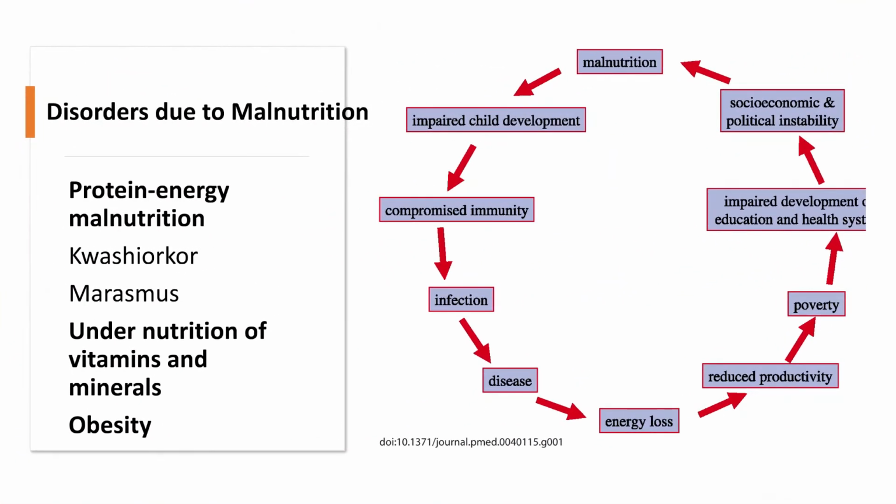Further, disorders due to malnutrition are specifically categorized into protein energy malnutrition, which we know as kwashiorkor and marasmus, which happens in children and results in specific features due to a protein deficiency. Then undernutrition of vitamins and minerals also results in similar disorders, like I told you about vitamin A or vitamin B or vitamin C, and obesity.